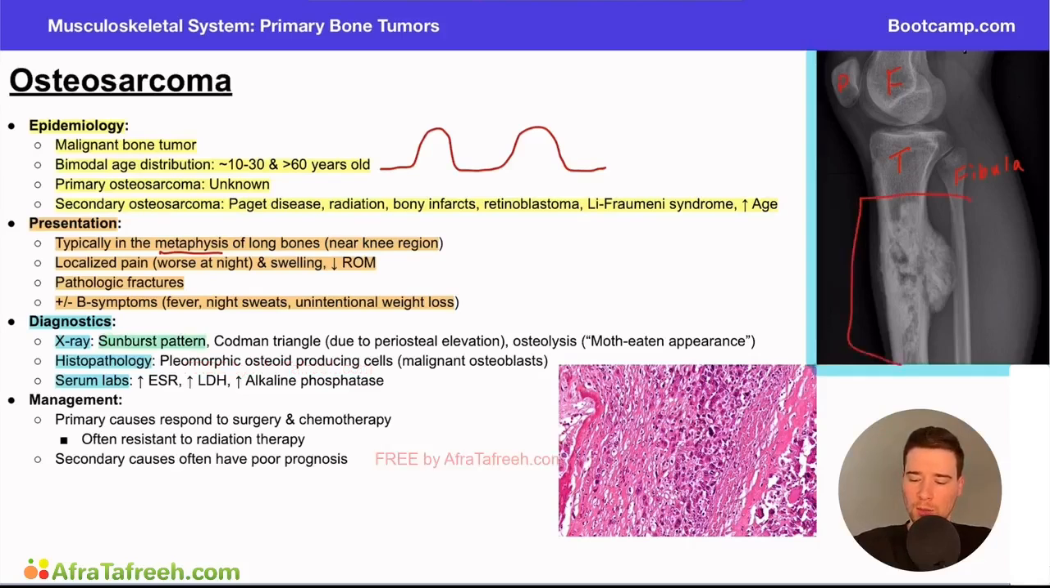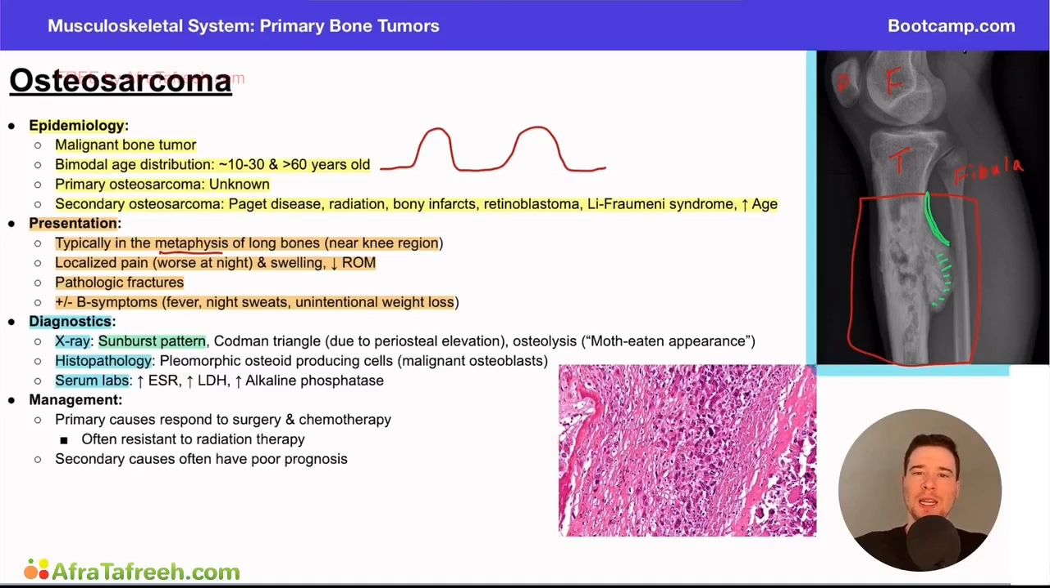So if we're looking at the tumor right here, the sunburst pattern is what's defined as a periosteal reaction that lifts the periosteum from the bone. And so this occurs when the bony lesion grows too quickly that the periosteum essentially can't keep up. And you'll kind of see this spiculated appearance, or these kind of fibers of bone tissue that are pointing out like this. So the idea is that it looks like a sun that's kind of coming over the horizon.